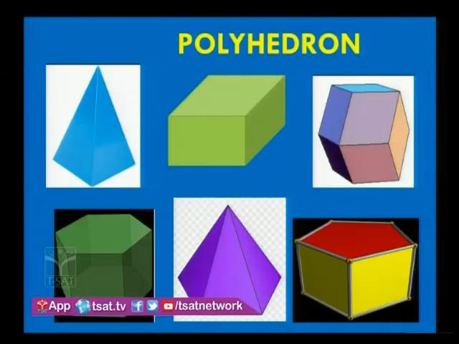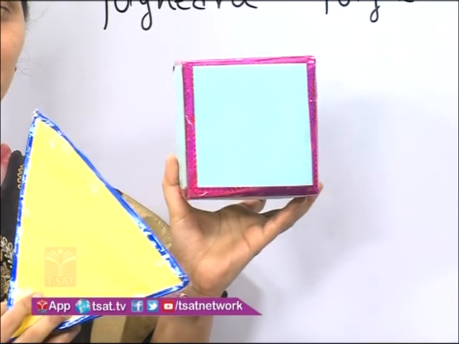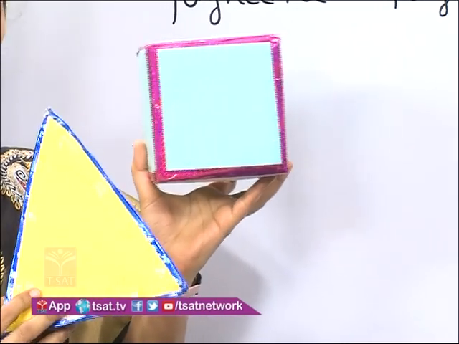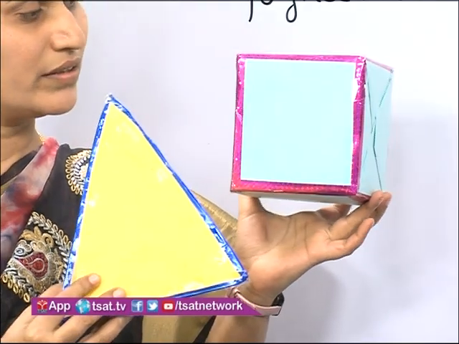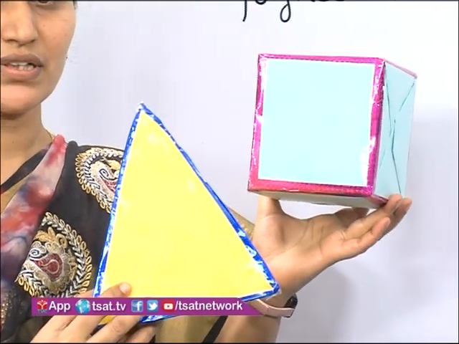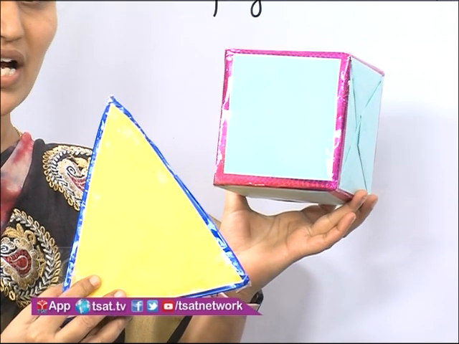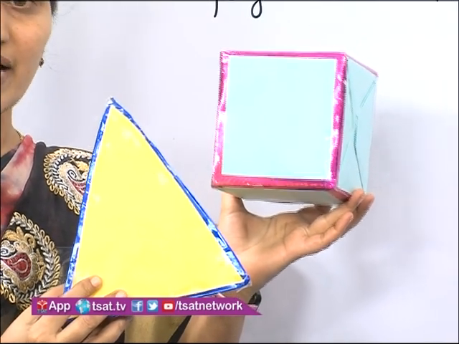Now you might have observed these types of solids in your slide. So look at the shapes. These two types you might have observed among the polyhedron shapes, right? Is there any difference, or do they look similar? Here, if you observe, the similarity is that both have polygonal faces, right?